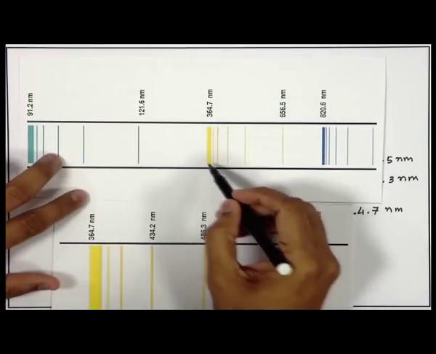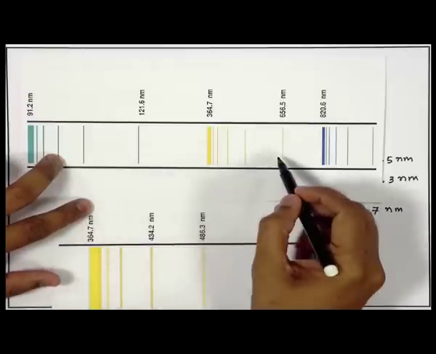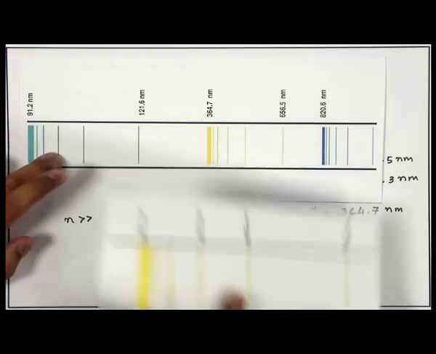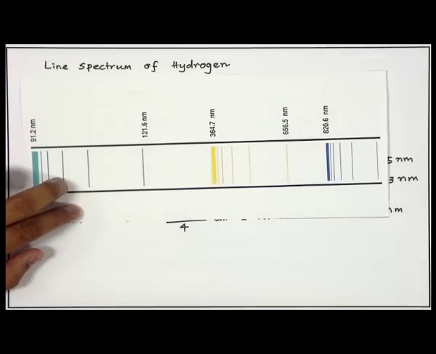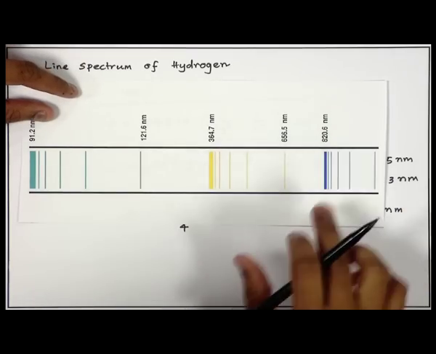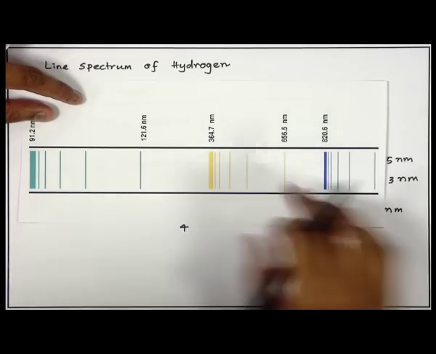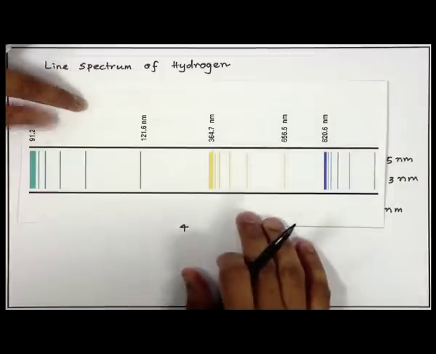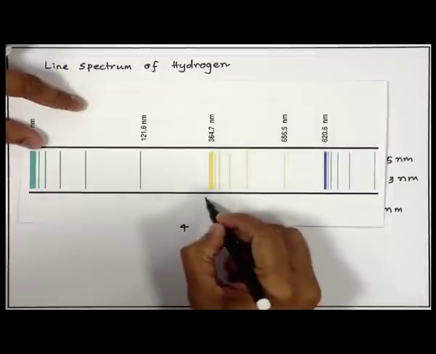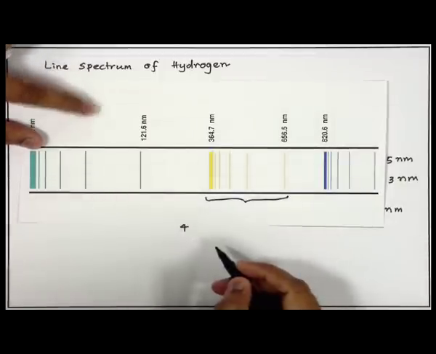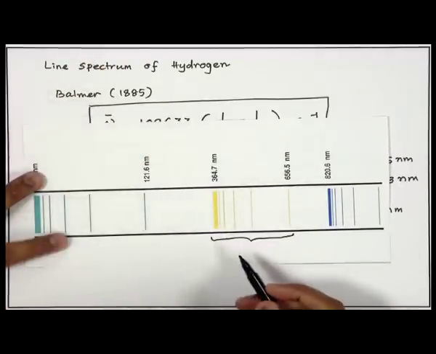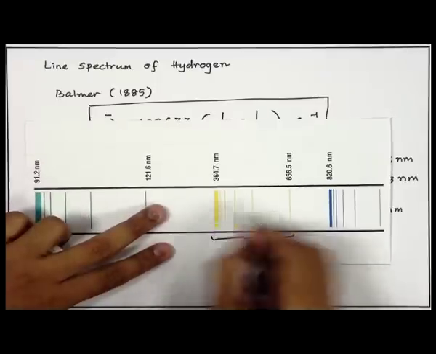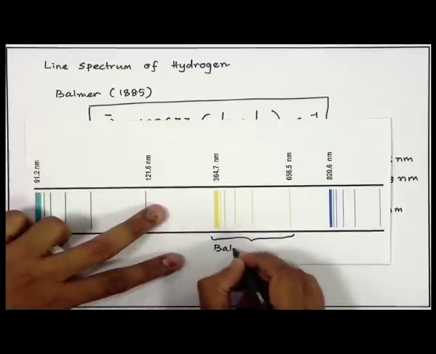He started to analyze these yellow lines. This is the complete spectrum and this is the zoomed out version of the visible range. So, let us go back to the complete spectrum. This is actually not complete. There are again many lines towards the right hand side. These lines that are there in the yellow color could be explained by the Swiss scientist Johann Balmer. Therefore, we call these lines the Balmer series.